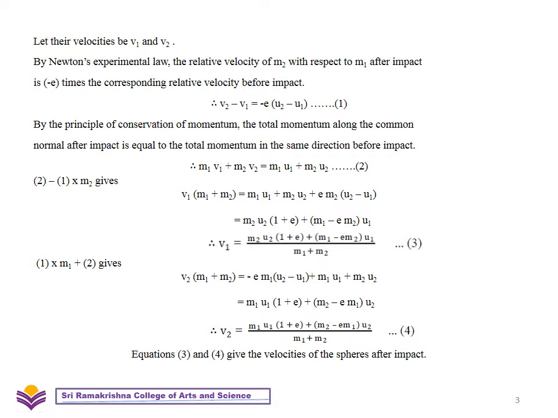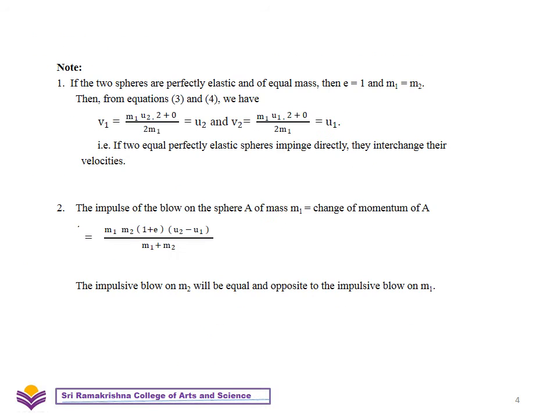Now you multiply equation 1 with m1 and add it with 2. So you can get the value for v2 as this one, that is the velocity of the second sphere after impact. So equations 3 and 4 give the velocity of the spheres after impact. That's what we needed.